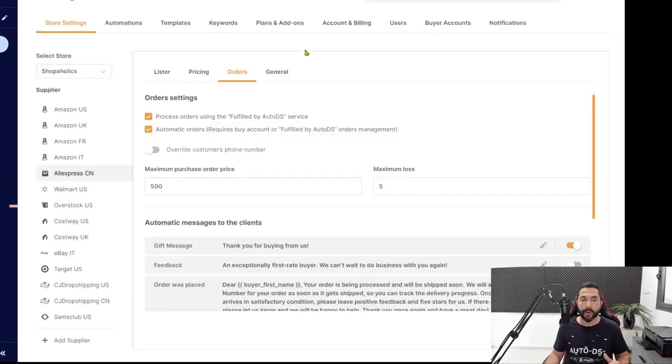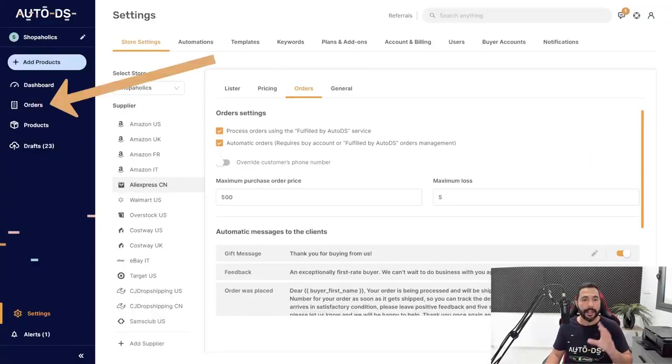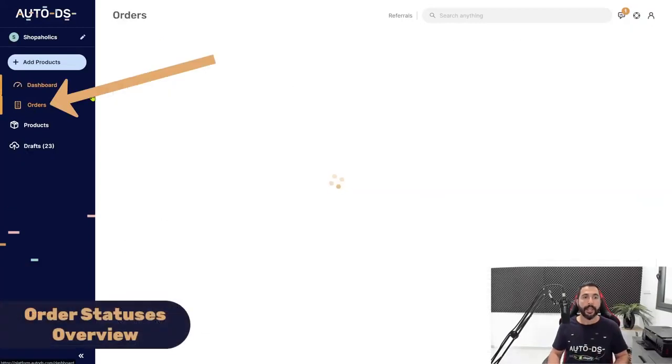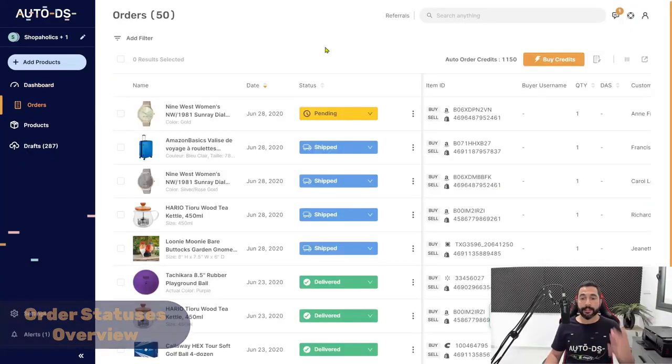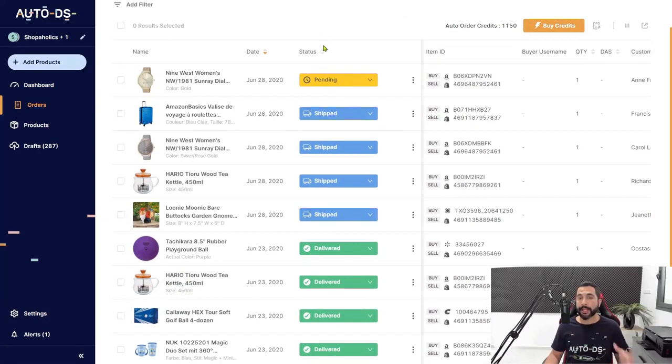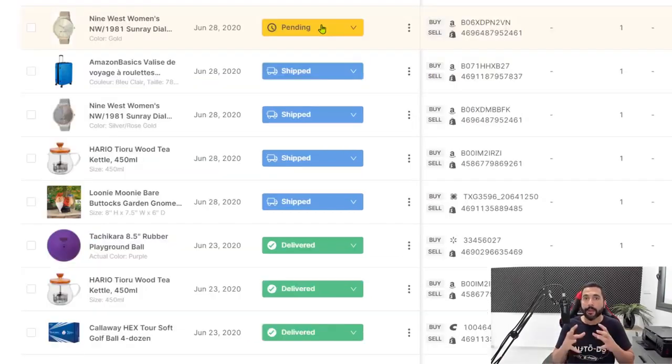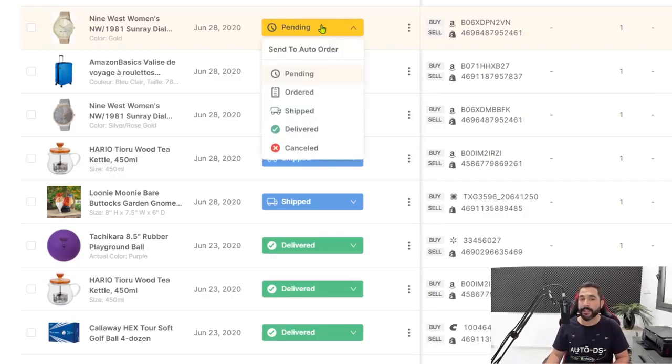So going back to where we were, automatic orders, let's go to the orders page and see what that looks like. And here's the orders page right over here. As you can see, we have a few order statuses. When an order comes in, it starts in the pending status, and if you enabled automatic orders, not just to fulfill by AutoDS, but also to fulfill them as soon as they come in, the orders will not start in pending. They will start in the order processing status.